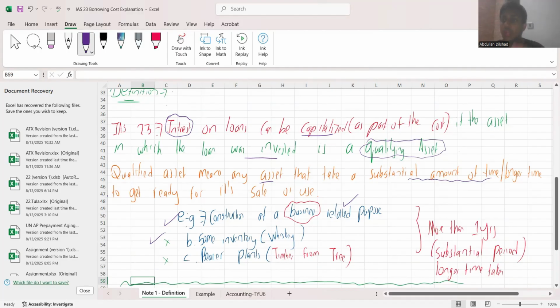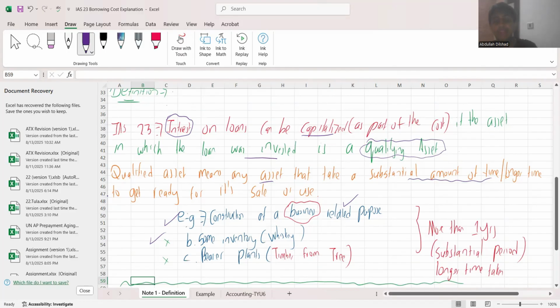Now see, take the production of whiskey, the alcohol that you all drink. I guess you have to watch Peaky Blinders and stuff. The production of whiskey takes about 10, 20 years because the ingredient has to dissolve, something of that sort, in the fermentation. So that would take about 10 years. So that is also another qualifying asset.